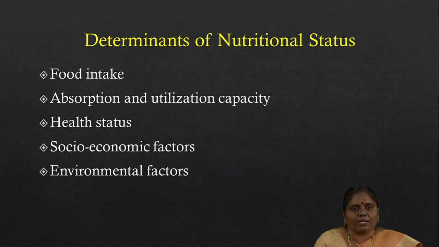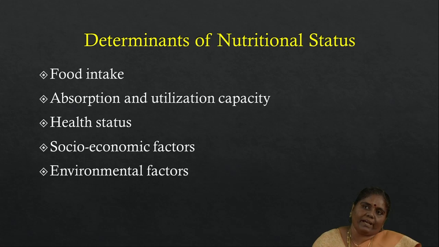And then the last one is the environmental factors. This plays a major role. Under these factors we look at food availability. Nowadays people are suffering from so many ill health conditions. It may be due to the unavailability of food, due to low income or other reasons.